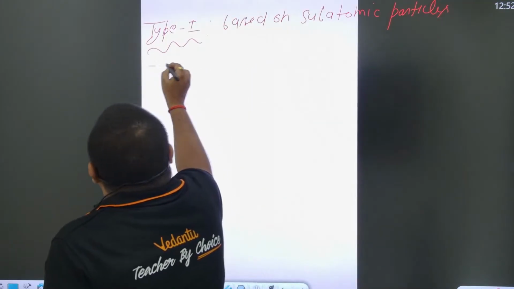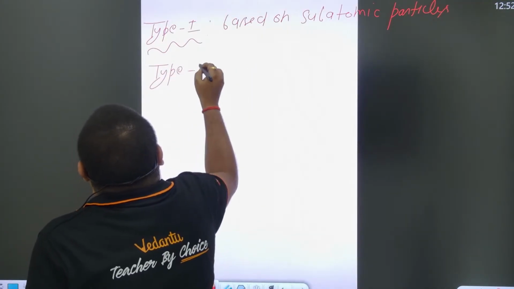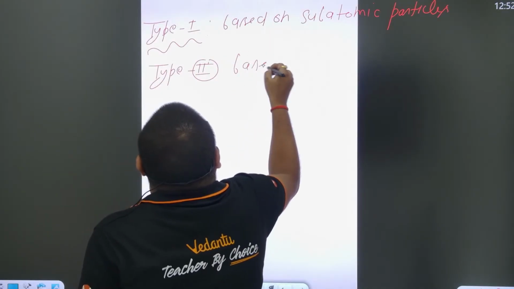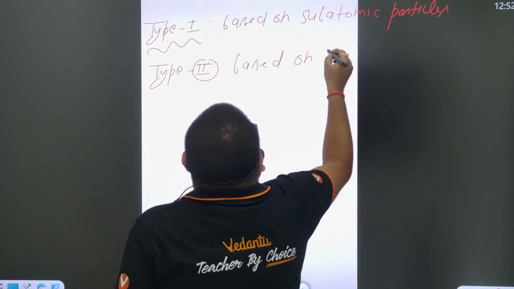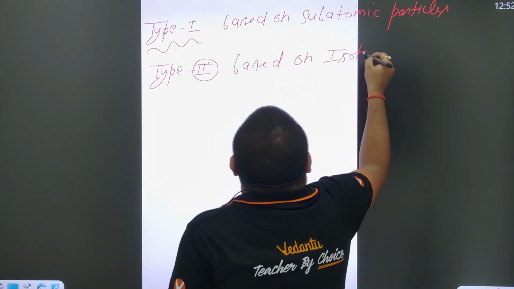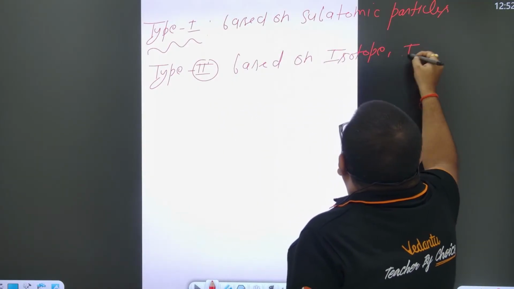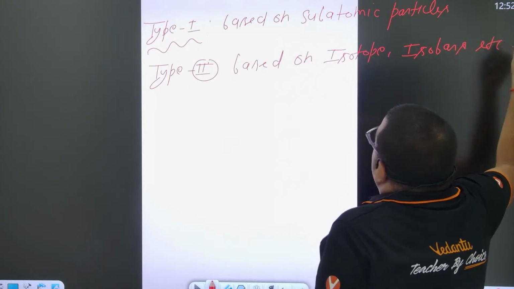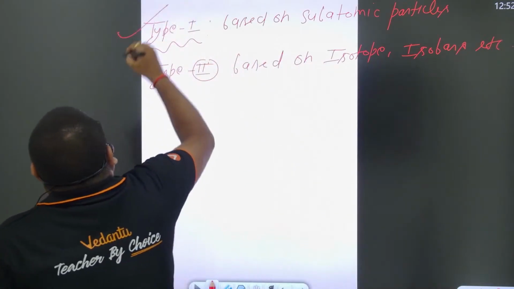And in type 2 questions, I have taken questions based on isotope, isobar, isotone, etc. Basically these 6 terms. So these 2 types are covered right now.